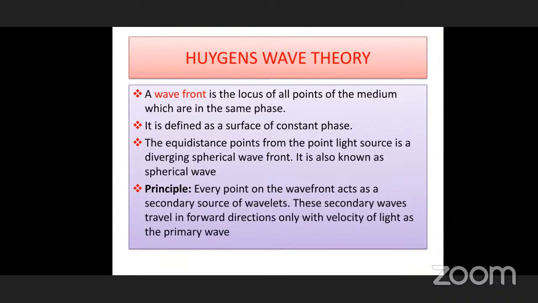Therefore, the velocity of the primary wavefront and the secondary wavefront are the same. For example, if you consider light in air, the same velocity of light in air is maintained for the primary wave and the secondary wave.